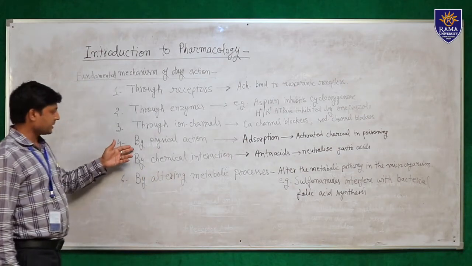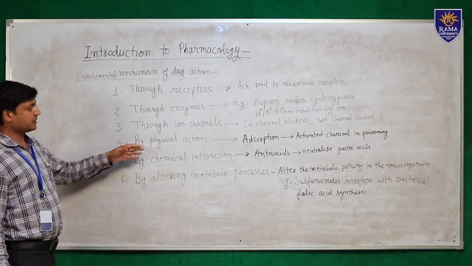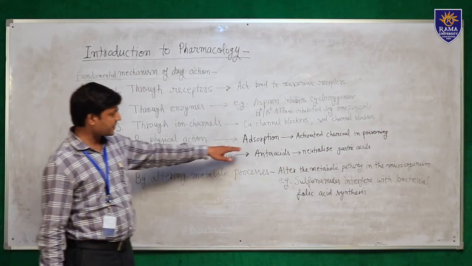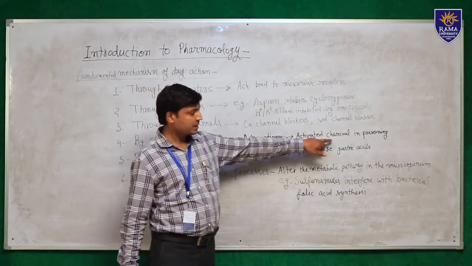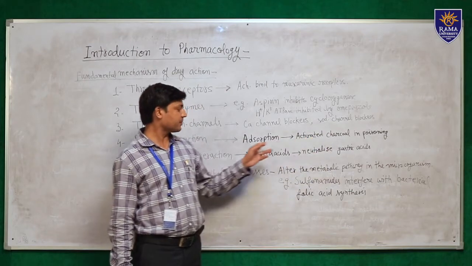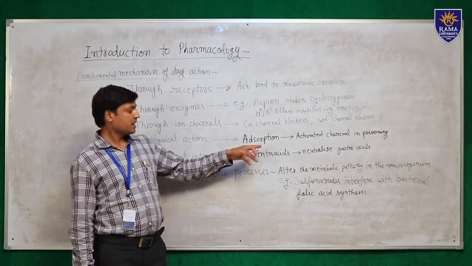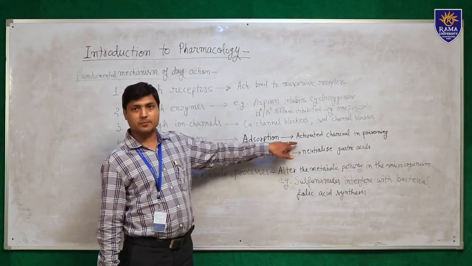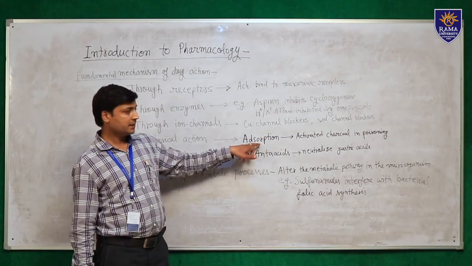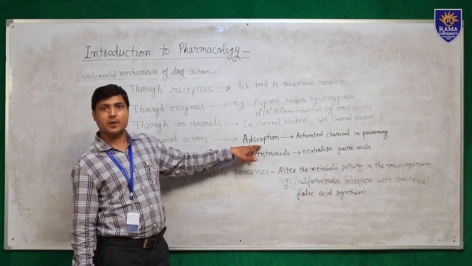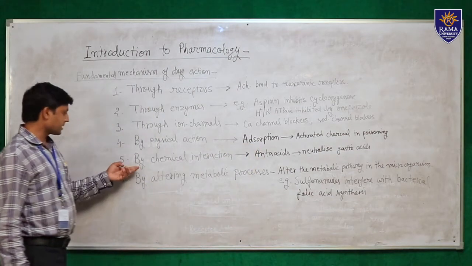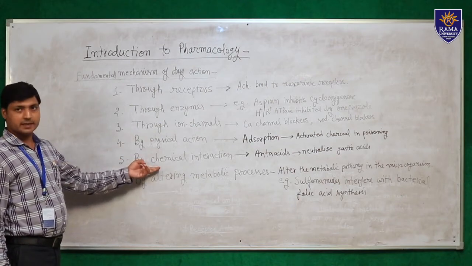Fourth mechanism is by physical action. This depends on the physical property of the drug, like adsorption, for example activated charcoal. Activated charcoal has the physical property of adsorption. So when it is given in poisoning, it adsorbs the poison and inhibits the absorption of the poison from the GIT.